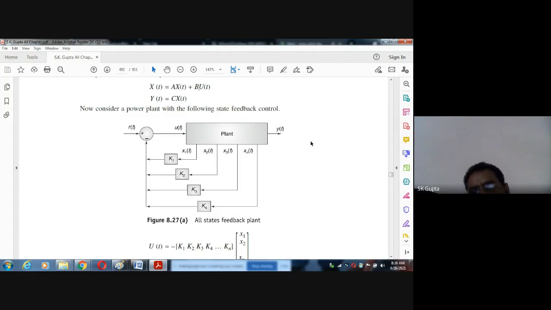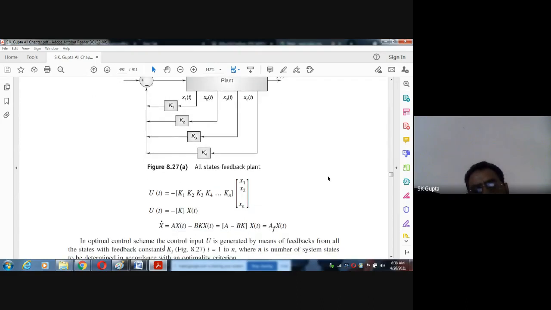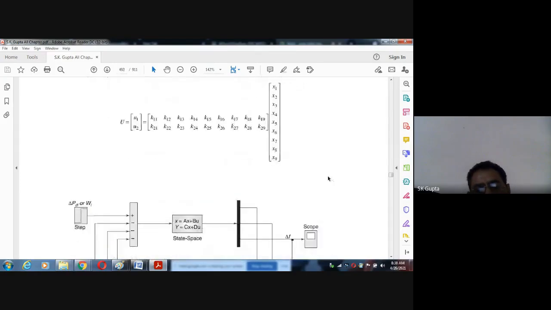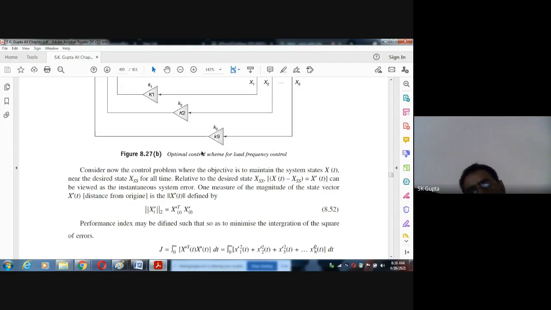There are two inputs, so you can write u1 and u2. u1 is k1 x1 k2 x2 up to k9 x9, and u2 can also be similar. So in place of k1 you can say k1 dash, k2 dash, k3 dash, like this. So now our system can be like this. If it is 2 area, 2 rows will be there. If it is 3 area, then 3 rows will be there. क्योंकि जितने एरिया होंगे, जितने इनपुट होंगे उतने ही हमारे u होंगे.